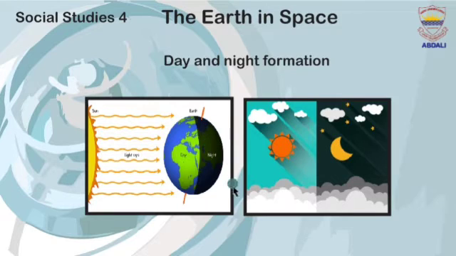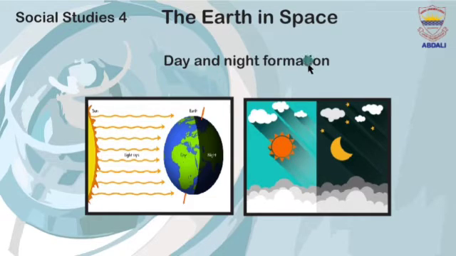Now my dear students, explain how day and night are formed. Yes, as the earth turns around, half of it is always facing the sun. It has daytime.